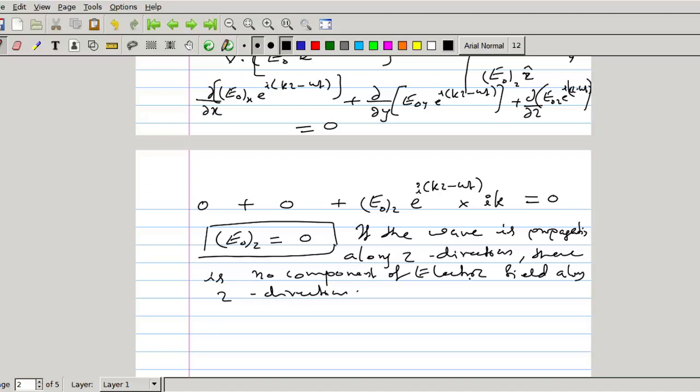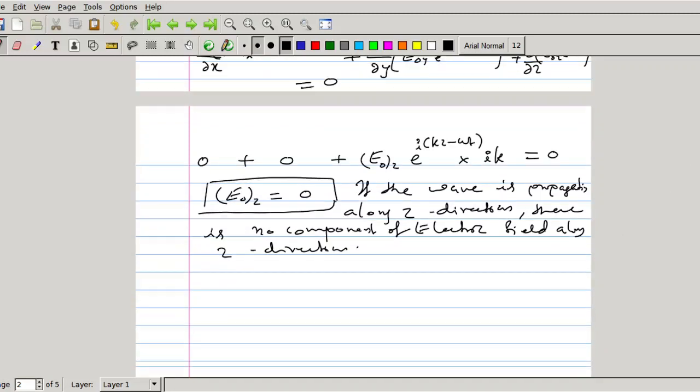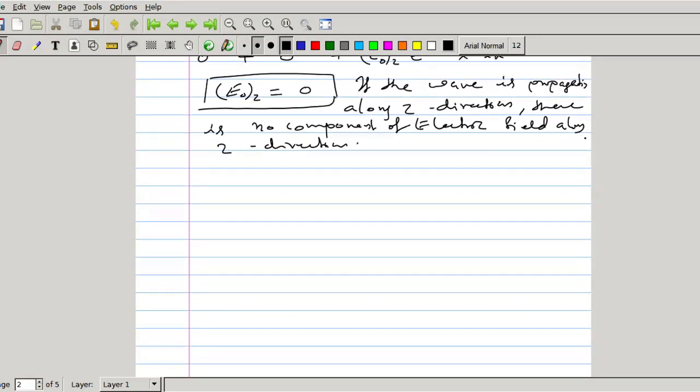That means the component of electric field should be perpendicular to the direction of propagation. If it is propagating along the z direction, electric field cannot be along the z direction. It can be along y direction or it can be along x direction. No component should be along the z direction.